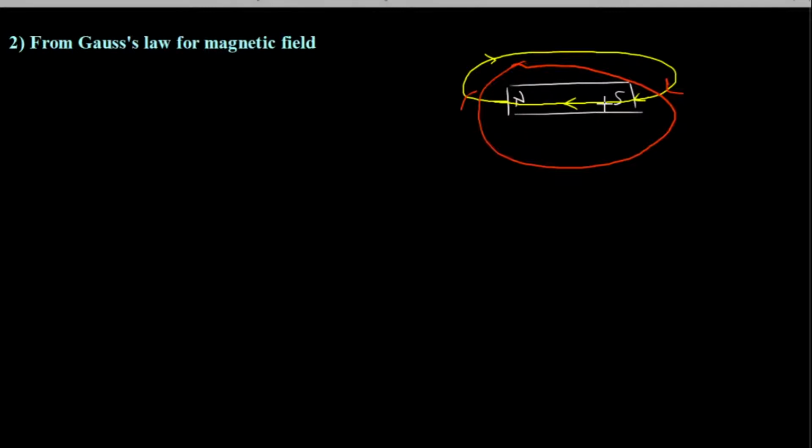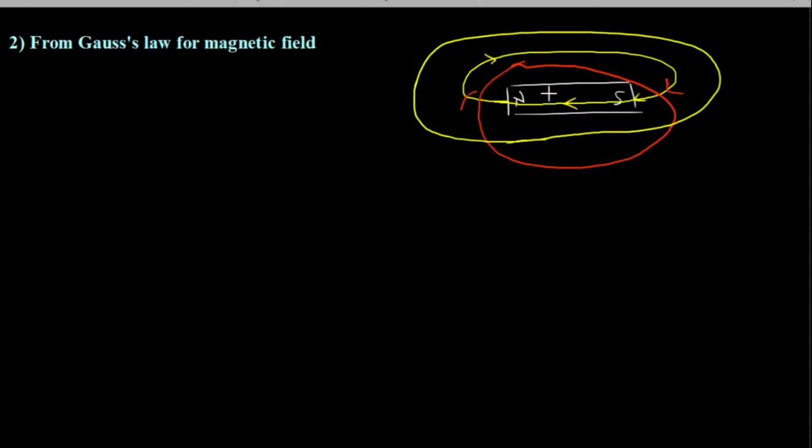If I have another magnet or another flux line here, that flux line will also be a loop. Again, it will enter the surface and leave the surface. So for a closed surface, the number of magnetic field lines entering will be equal to the number of magnetic flux lines leaving the surface.